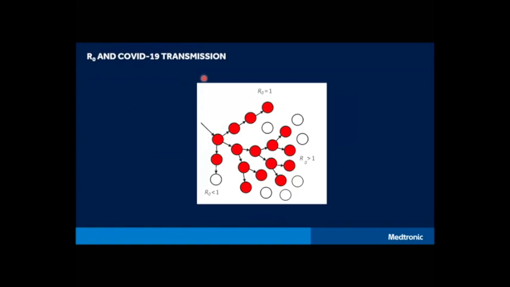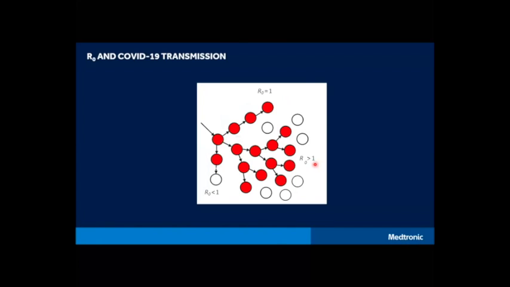An R0 of 1, for example, means that one infected individual tends to infect one additional person. You can see on this part of the figure, one infected individual infects another person, and that person infects another person, and so on. When the R0 is less than 1, it means that one individual infects less than one person, so it's not perpetuating or propagating across the population.